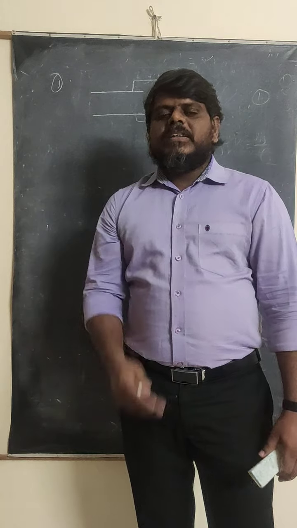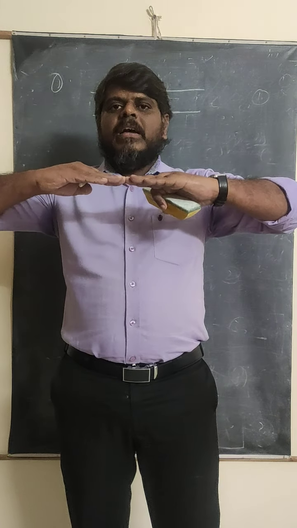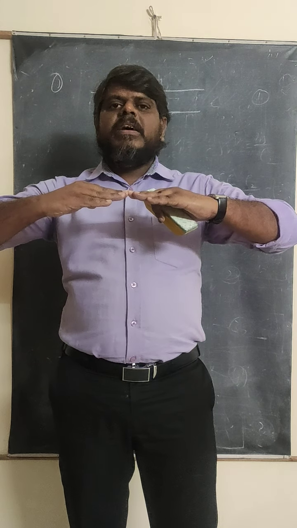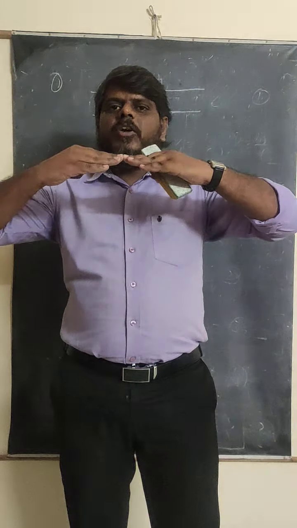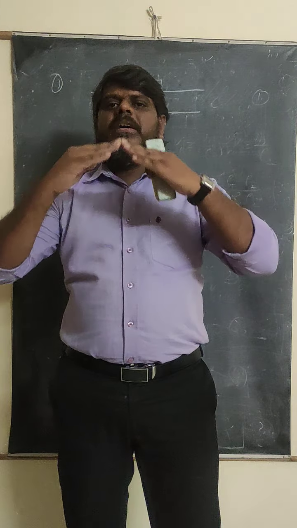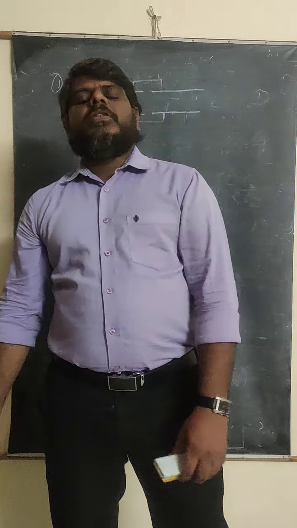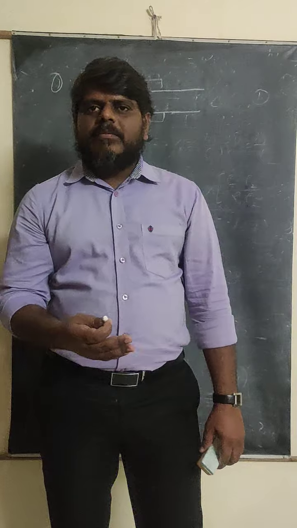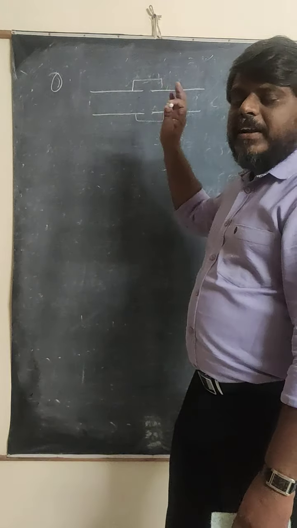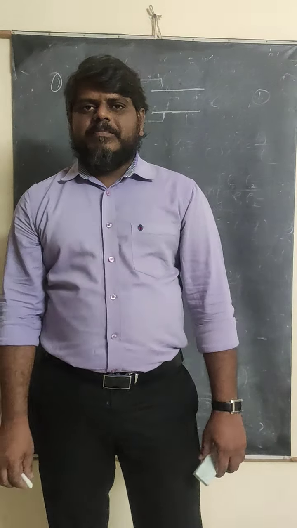What happens if the space is not left? For example, the two railway tracks are constructed like this, with no gap between them. And suddenly the temperature increases. Both rails expand, but there is no space. That's why the track will come up. When the track comes up, there is a high possibility of accidents. To overcome this, you leave space between the two railway tracks, which is very, very important. You have to remember. Okay, this is the first application.